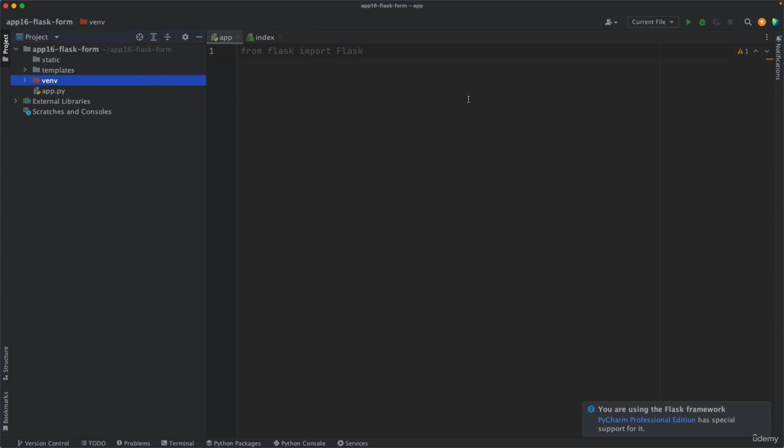That's good to have. And then we want to create an app instance using that Flask class. And this gets as argument the underscore underscore name underscore underscore. And then we say app.run, debug equal to True, port equal to 5001. For example, you can put anything here. If we run this, let's try to run it.